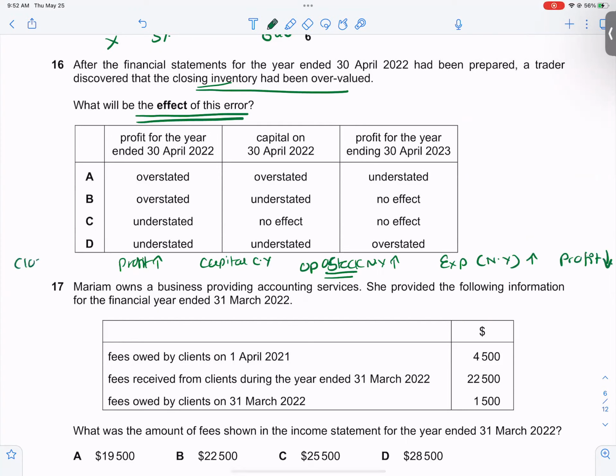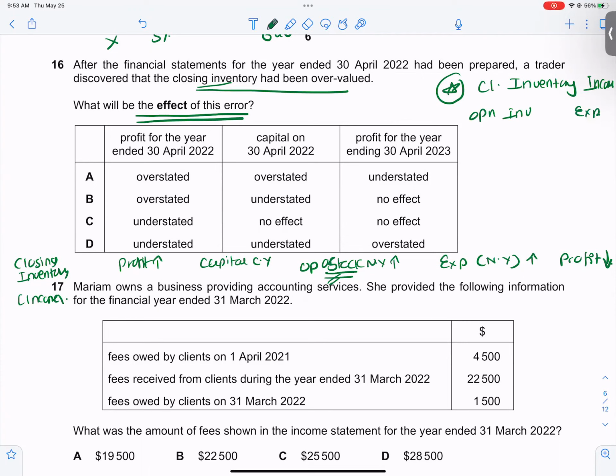So you should understand this. The closing inventory is treated as income. Opening inventory is treated as an expense. This is a very important point to note. Closing inventory is treated as income and opening inventory is treated as an expense. So the correct option is option A.